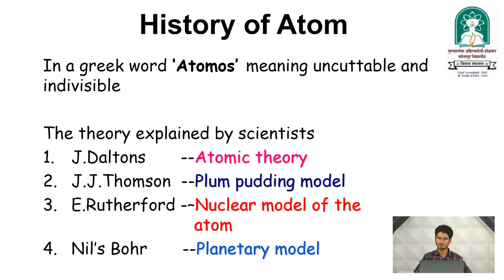J.J. Thomson, after doing the experiment with a CRT tube, found the electrons, the negatively charged particles. After that, Niels Bohr studied this further and gave the planetary model. So, now we know up to this.